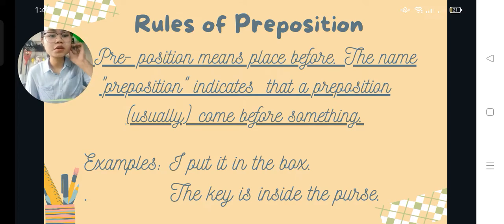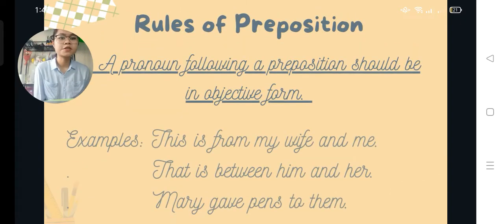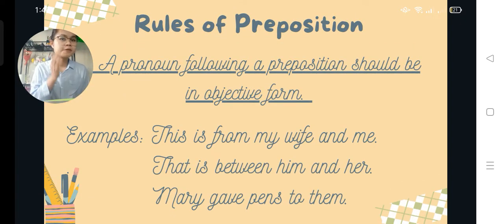So the second rule, let's proceed to the third rule of the preposition. A pronoun following a preposition should be an objective form. The noun or pronoun that follows a preposition forms a prepositional object.